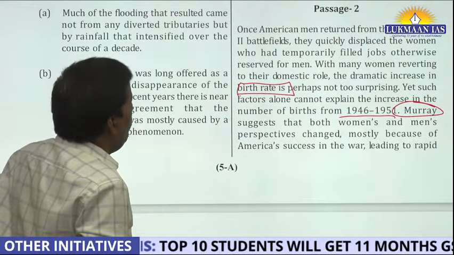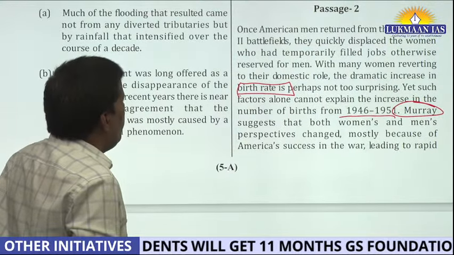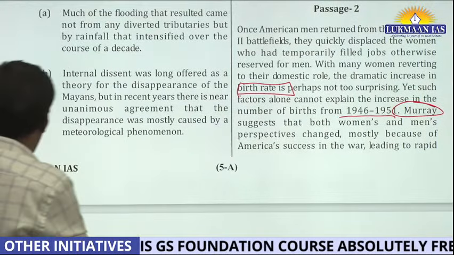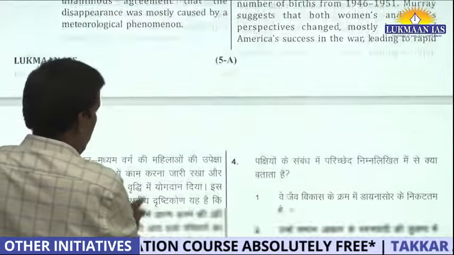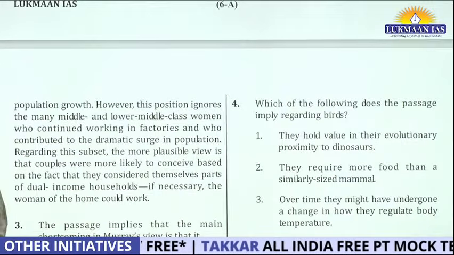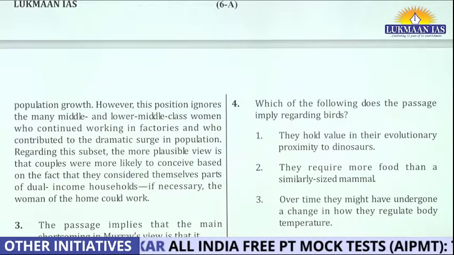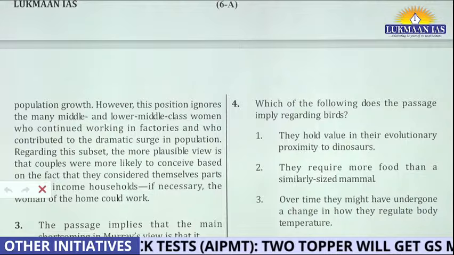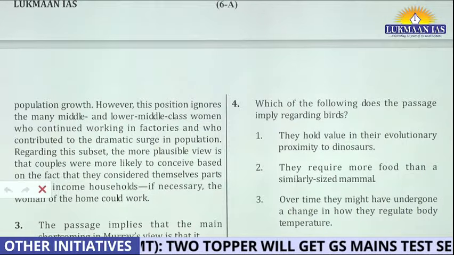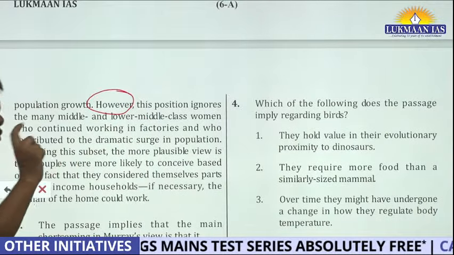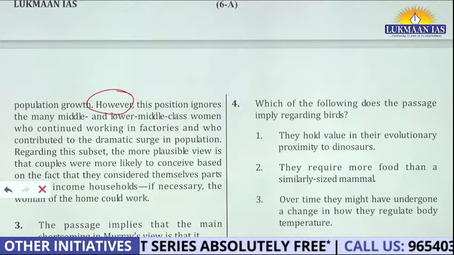Murray suggests that both women's and men's perspectives changed mostly because of America's success in the war, leading to rapid population growth. However, this position ignores the many middle and lower middle class women who continued. See, again, the keyword however. If you can understand those keywords, those adjoiners.